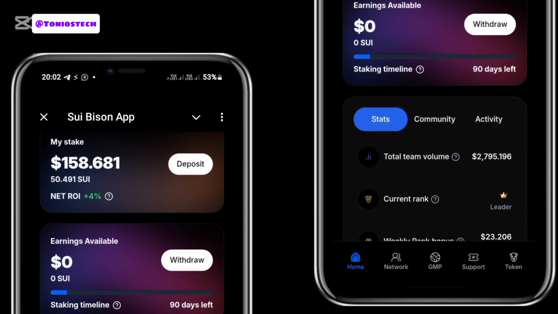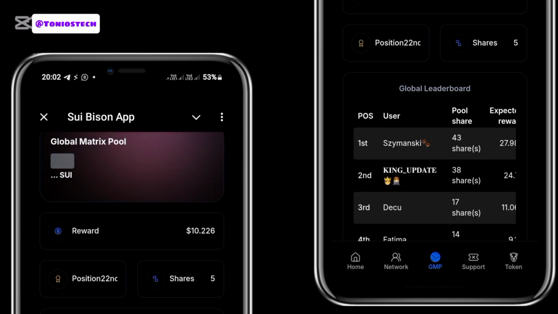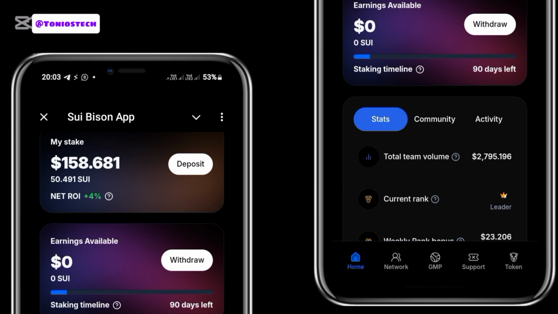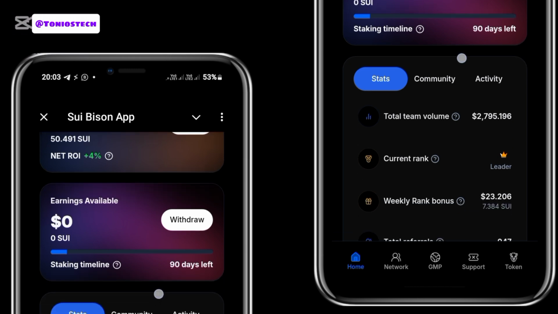Also, there are a lot of other benefits like referral. If you refer people, you get benefits. Just like the first one I told you, if you refer, you get shares, and at the end of every week, they distribute these shares to the shareholders. Aside that, again, when you refer people, you get a certain percentage of the amount they deposit. Yes, and that is basically how it works.